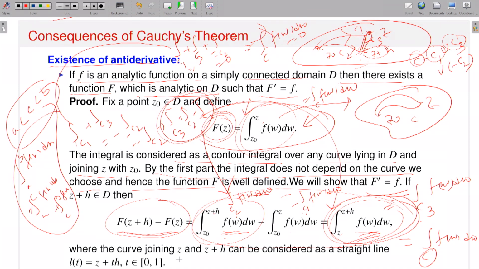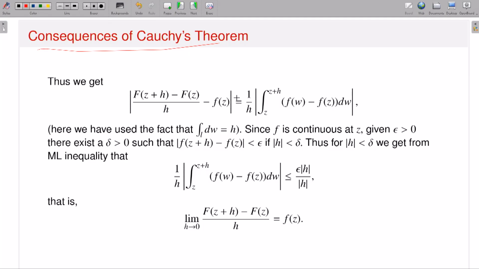The curve joining z and z plus h can be considered as a straight line L(t) equals z plus th, because this is the corresponding parameterization. It is independent of the choice of the contour, so it doesn't matter which contour I take. I am just considering the straight line for calculation purposes, because at the end of the day I have to show that capital F is differentiable and its derivative is small f. So this is the kind of estimation. Now, F of z plus h minus F of z, divided by h, minus f(z): this expression is exactly equal to this one. You just compare with the real analysis technique; the same thing works here.